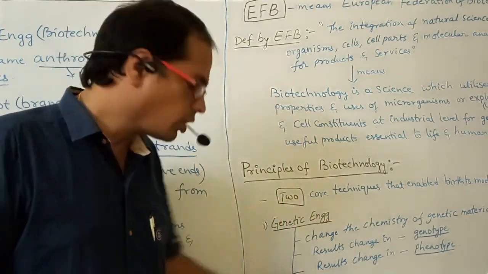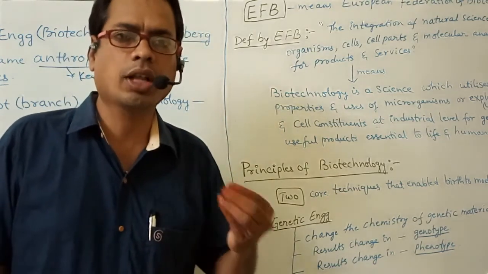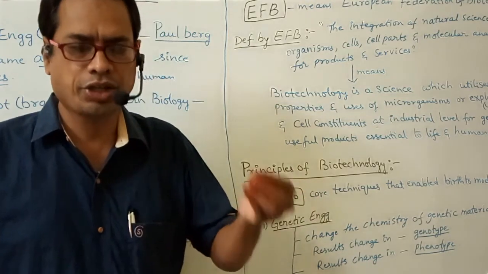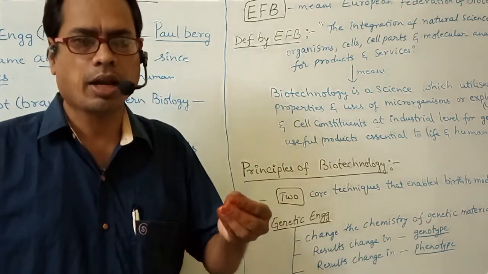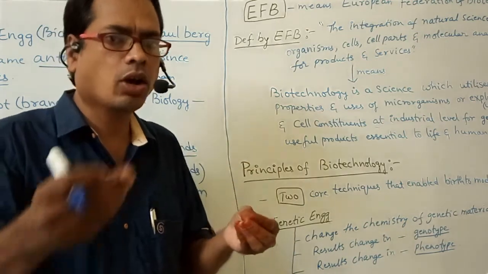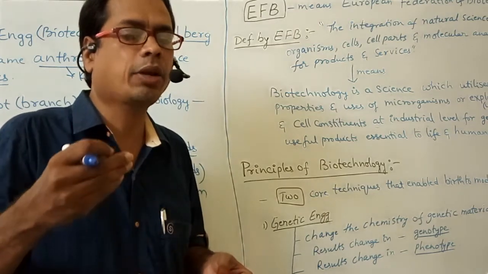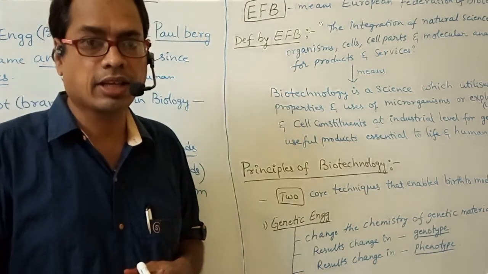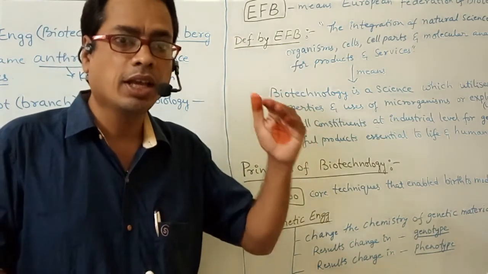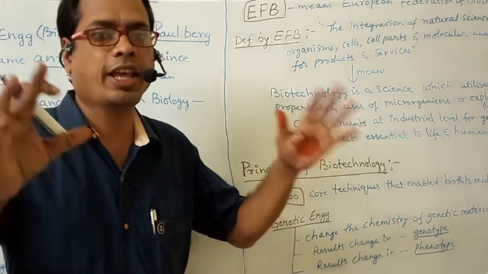Right. Tissue culture. We are well known about tissue culture. Tissue culture means we may take the tissue or the cell or a part of the plant, any part of the plant. It will be taken onto the nutrient medium. If it is able to grow into a complete plant, that is called an explant. So the nutrient medium should be sterilized and the explant should also be sterilized.